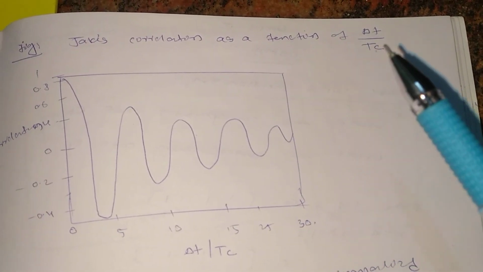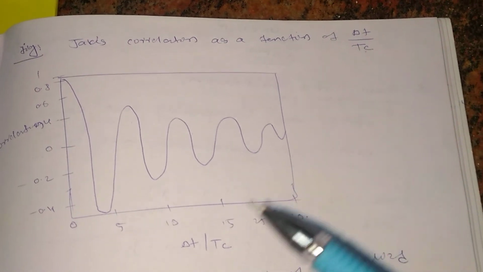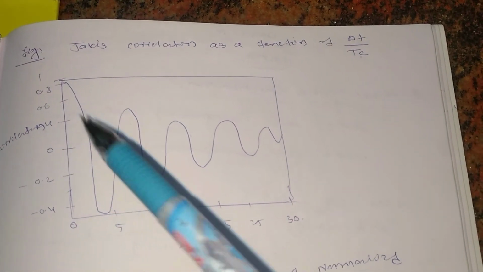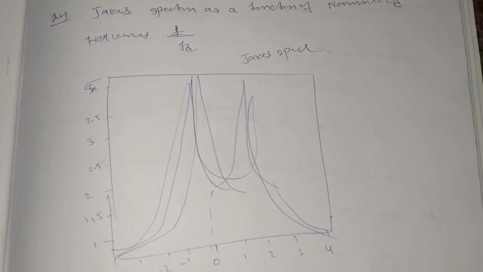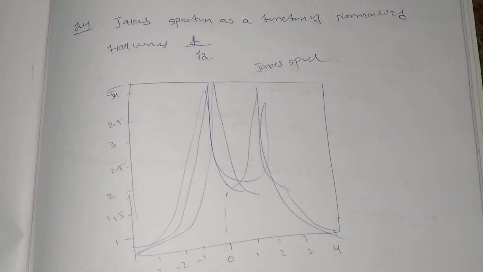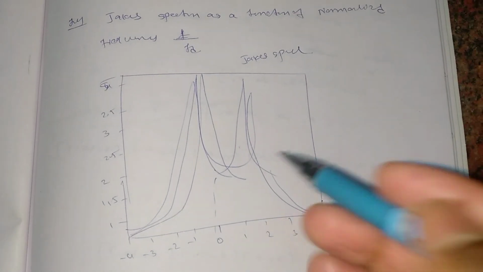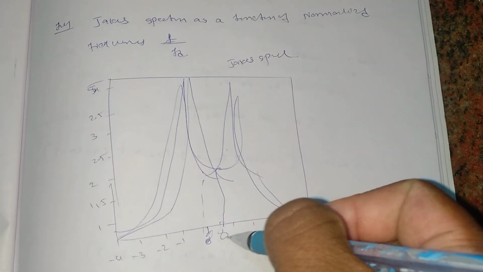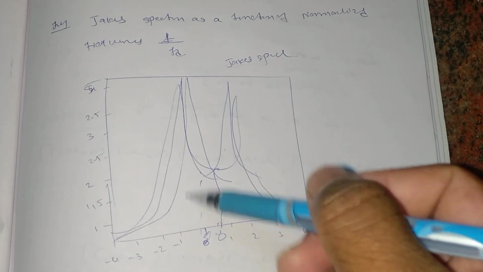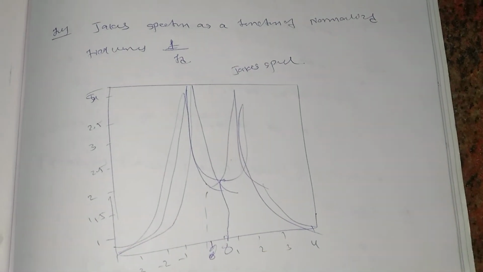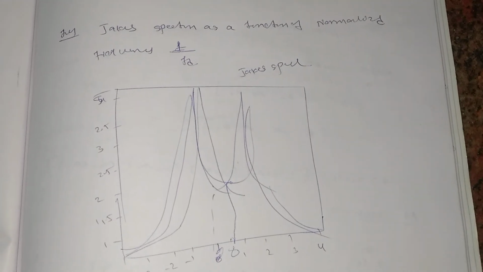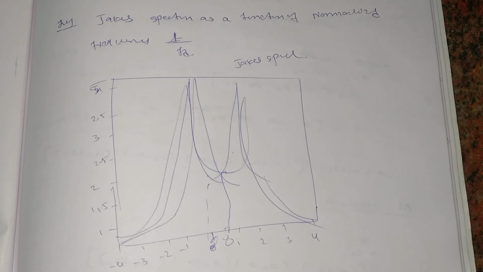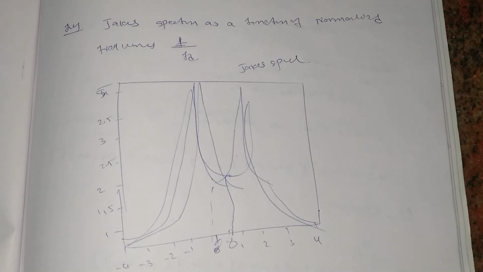If you plot the Jakes spectrum, it will look something like this. Along the x-axis I have delta t by tc, and this is the Jakes correlation as a function of delta t by tc. If I plot the Jakes spectrum as a function of normalized frequency f by fd, I get something like this, where it is lower at the 0 point and maximum at minus 1 and plus 1. Like this we realize the Jakes model and the Jakes spectrum with the help of these equations. I hope you got an idea how to solve this kind of derivation.